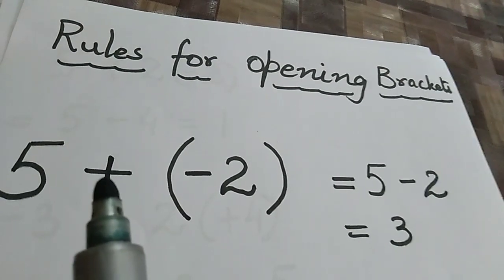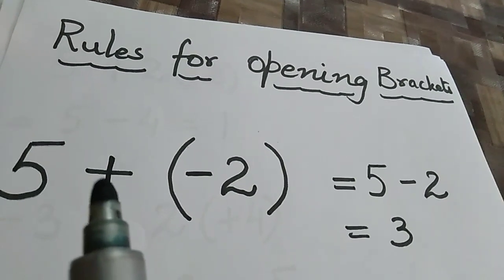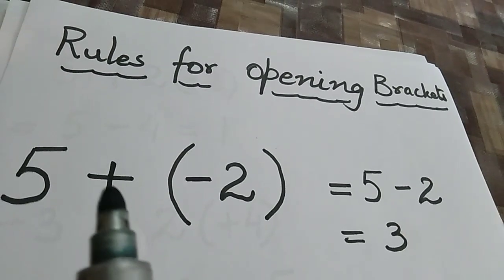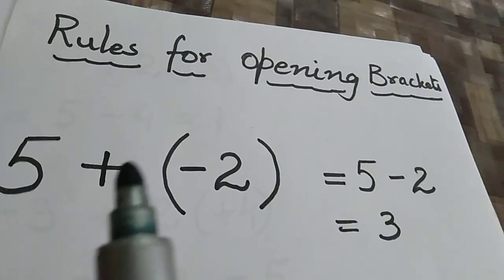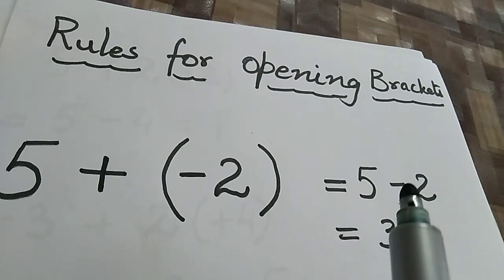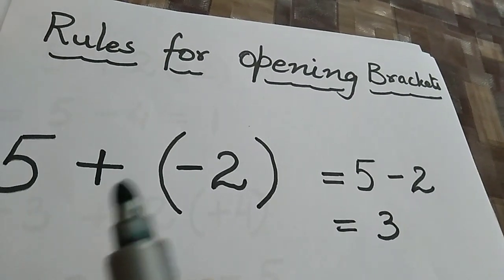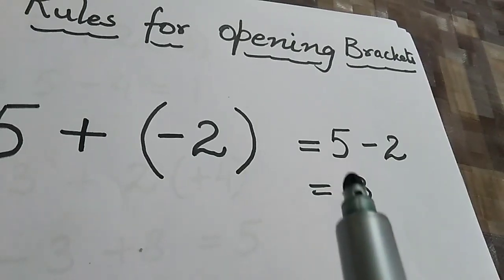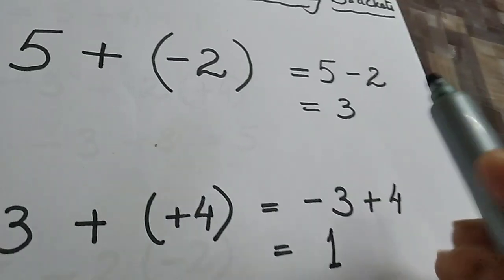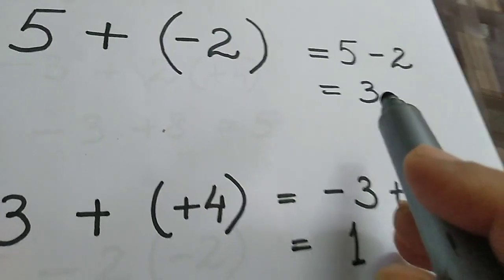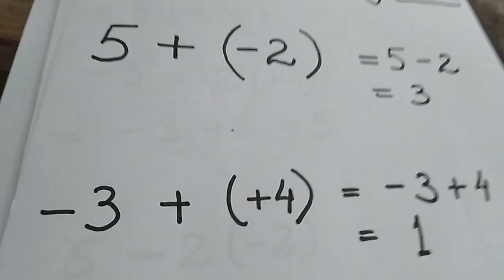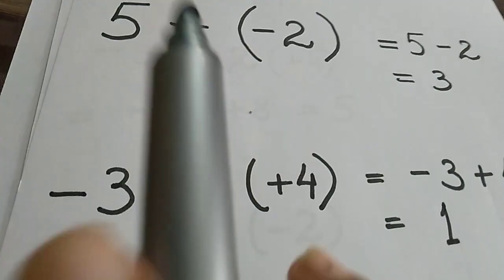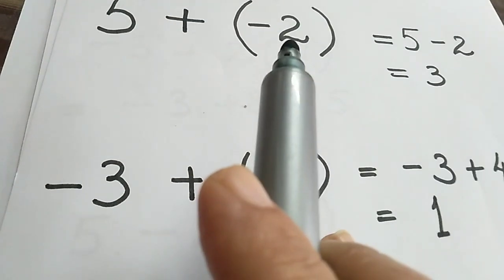Because who's standing outside? Papa or brother or sister. Yes, someone from a family is standing outside. Positive denotes someone from a family. So 5, and this sign is only the deciding sign, and this comes out 5 minus 2. Now 5 minus 2, you know children, so no need to apply so much of integers here, just 3. Clear? Now another question is, now in this case, -2 was inside.